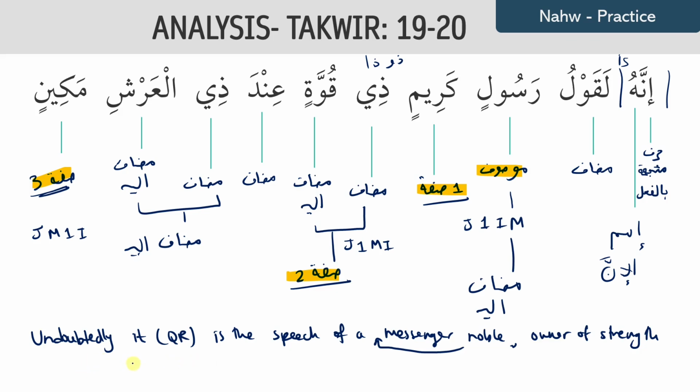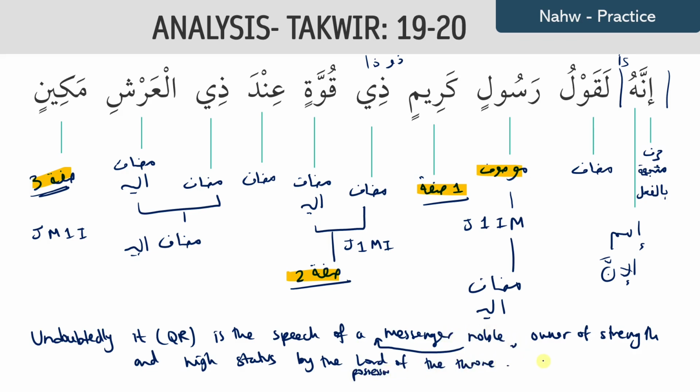So at the end we can translate it as owner of strength and high status. The meaning of "by" is not practically physically there in the ayah, but we can establish it because otherwise we won't be able to make sense of the phrase or the sentence. And high status by the Lord of the throne, by the possessor of the throne.